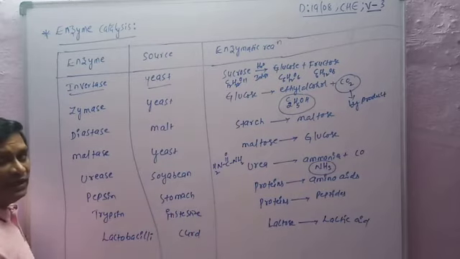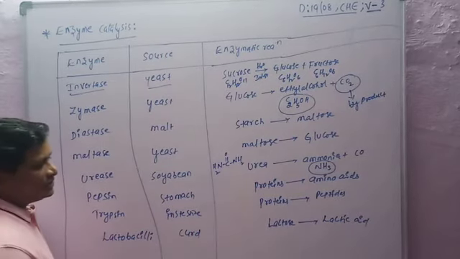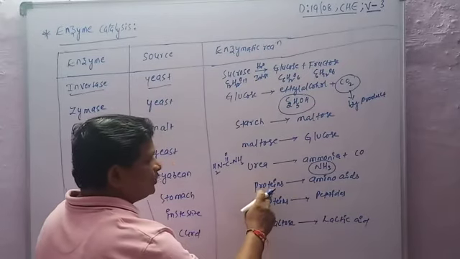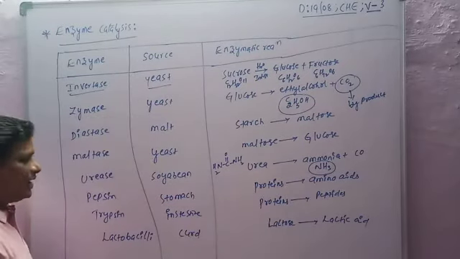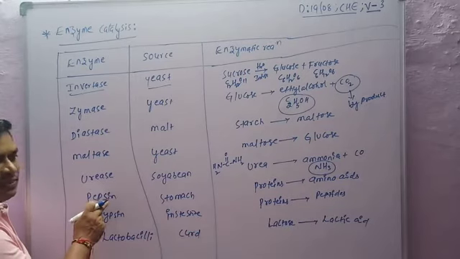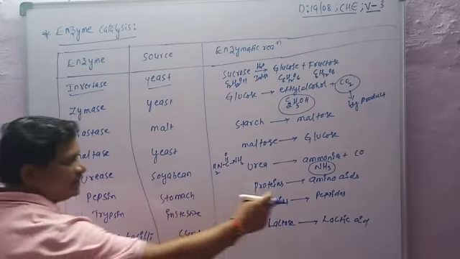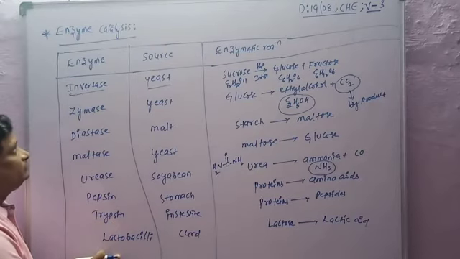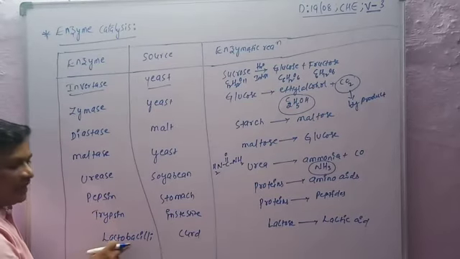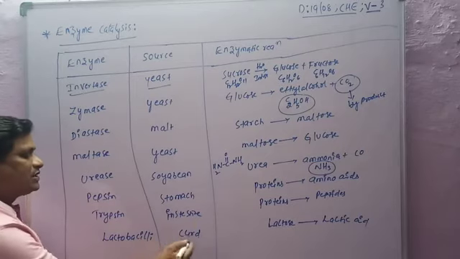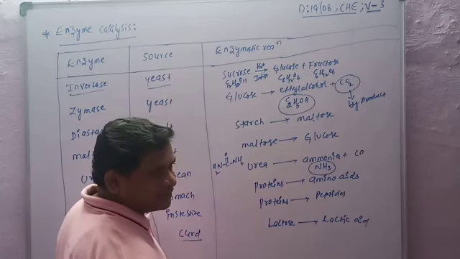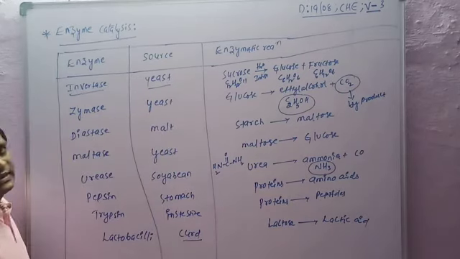It is present in the intestine, and its function is that proteins are converted into peptides, in the presence of trypsin. The next enzyme is lactobacilli. Its source is curd, and lactose is converted into lactic acid. These are the enzyme catalysis reactions.